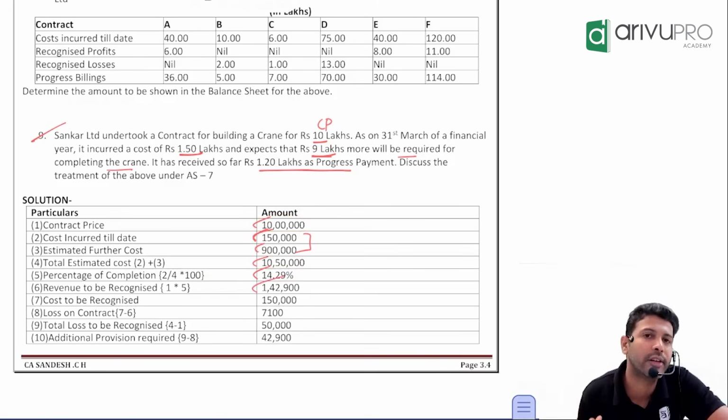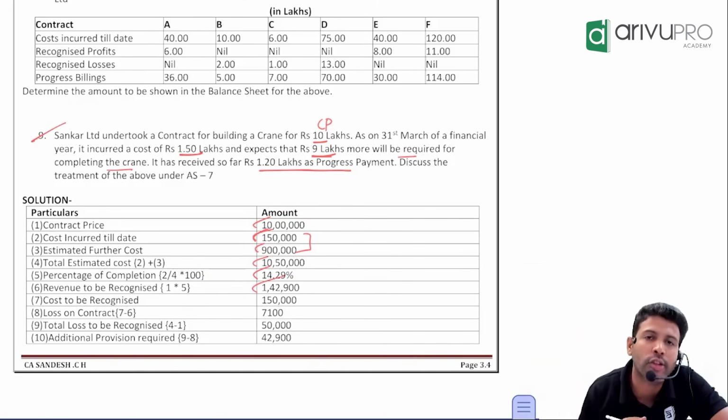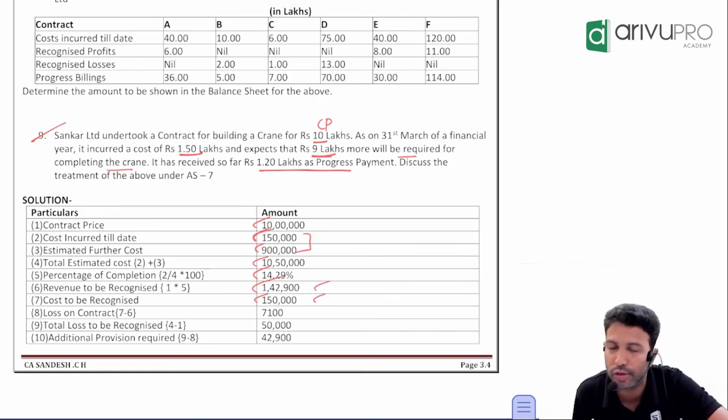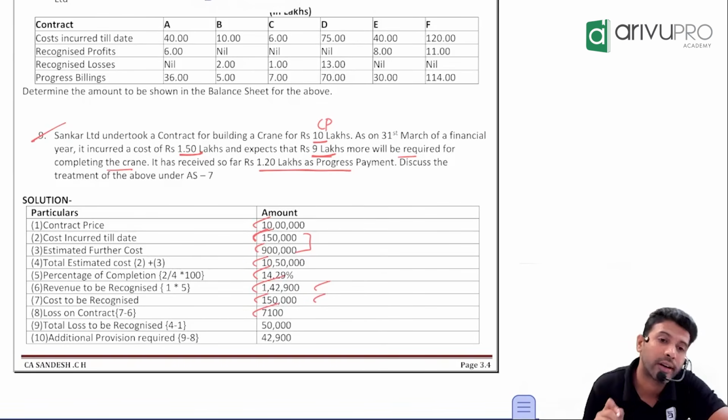1,42,900. That is the revenue that you will book in the current year. You will recognize cost on what basis? Actual basis. How much cost have you actually incurred? 1,50,000. 1,50,000 cost, 1,42,900 revenue. So current year profit or loss? Loss. How much? The difference of these two. The loss is how much? 7,100. Correct? But one second, hang on.